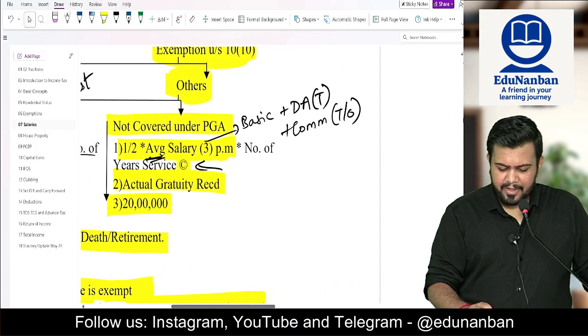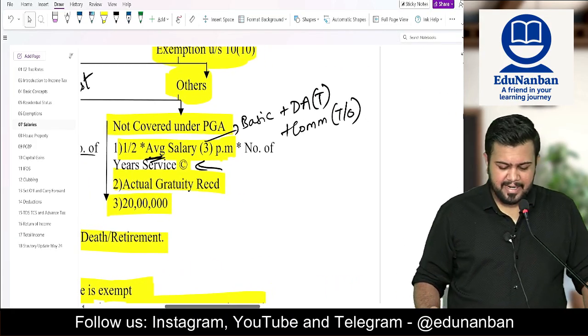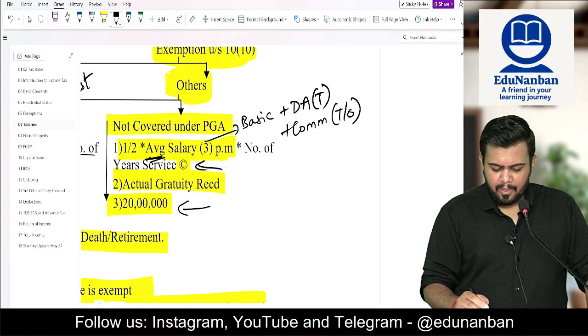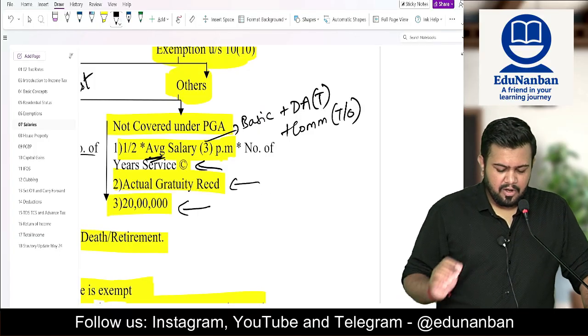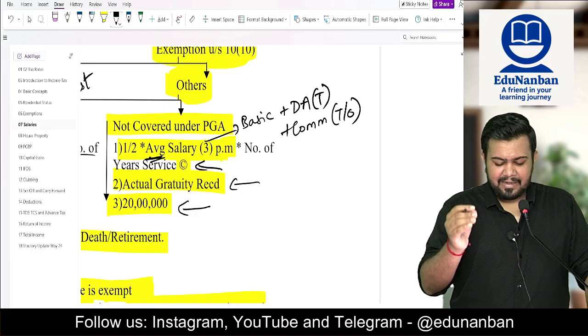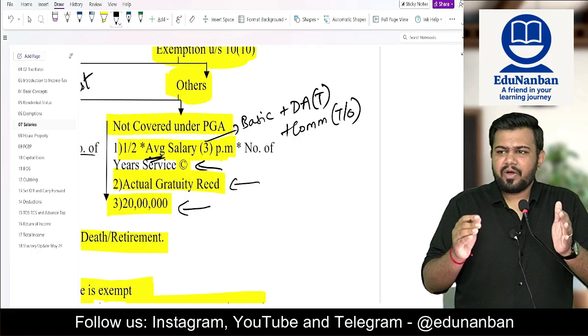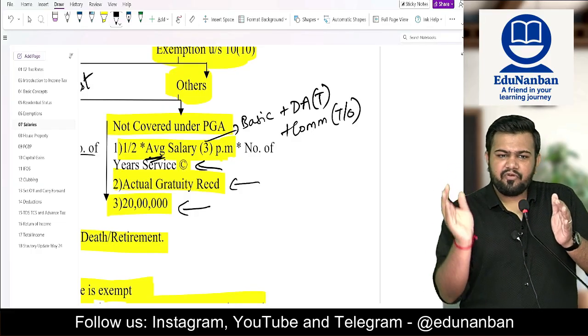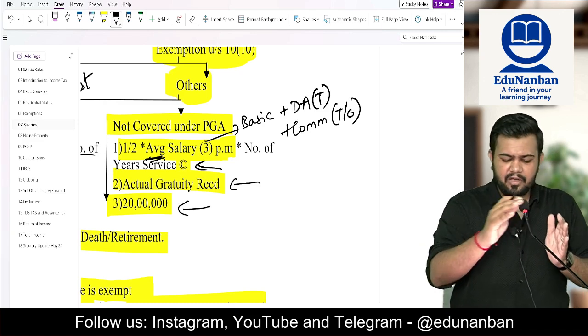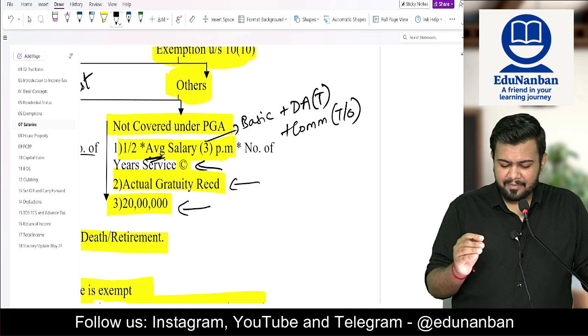Then what if the employee is not covered under the Payment of Gratuity Act? In such a case, the upper limit is how much? 20 lakh rupees, or actual gratuity received, or 1 by 2, that is half of the average salary. Average means what? The 10-month average before the month of retirement, multiplied by salary.